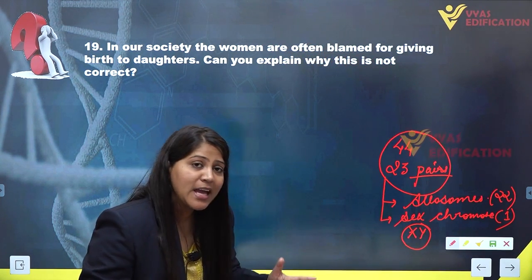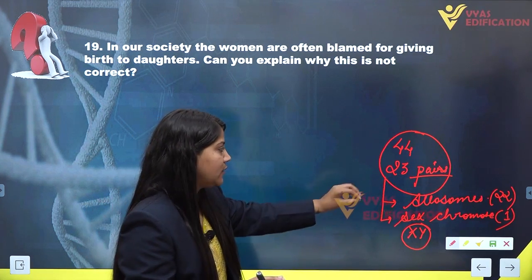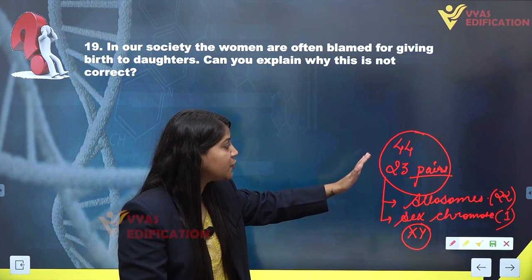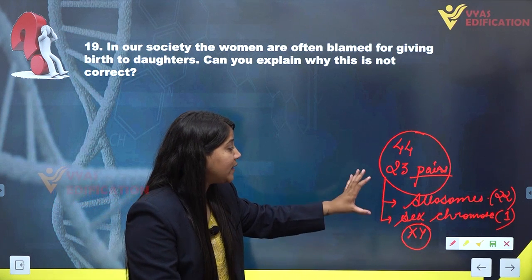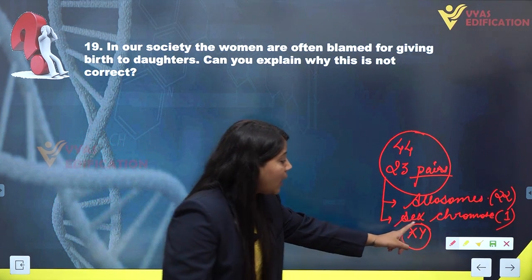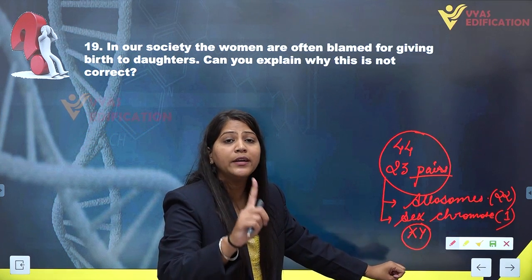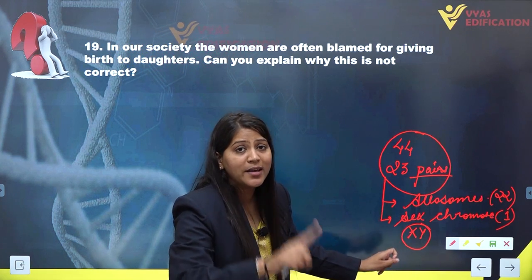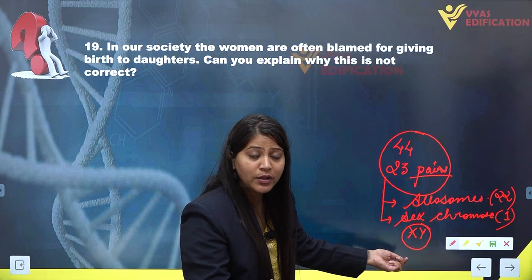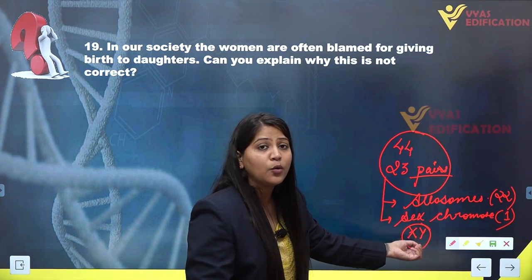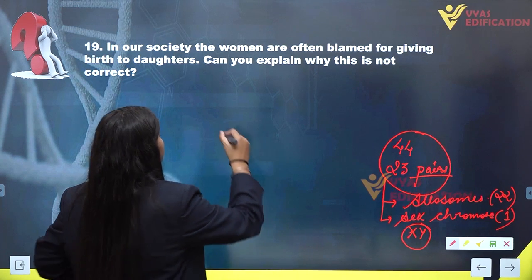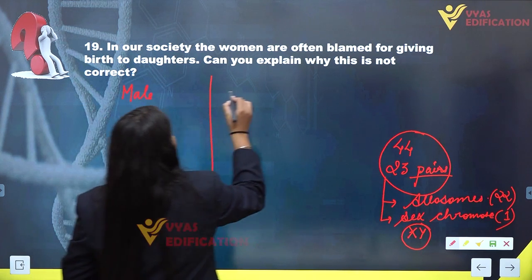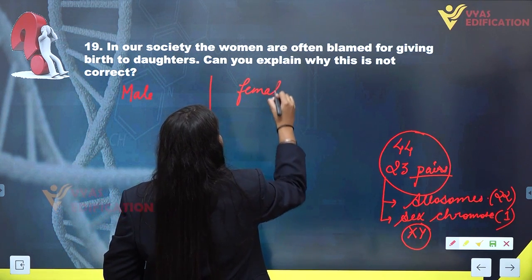At the time of formation of gametes, let's suppose this is a spermatogonium or oogonium, any of the germ cells which is going to give rise to the gamete. From a pair of sex chromosomes, only one sex chromosome will go into the gamete. It is a matter of chance whether the X will go into the gamete or the Y. So let's take the male case and female case separately: here we have male, and here we have female.